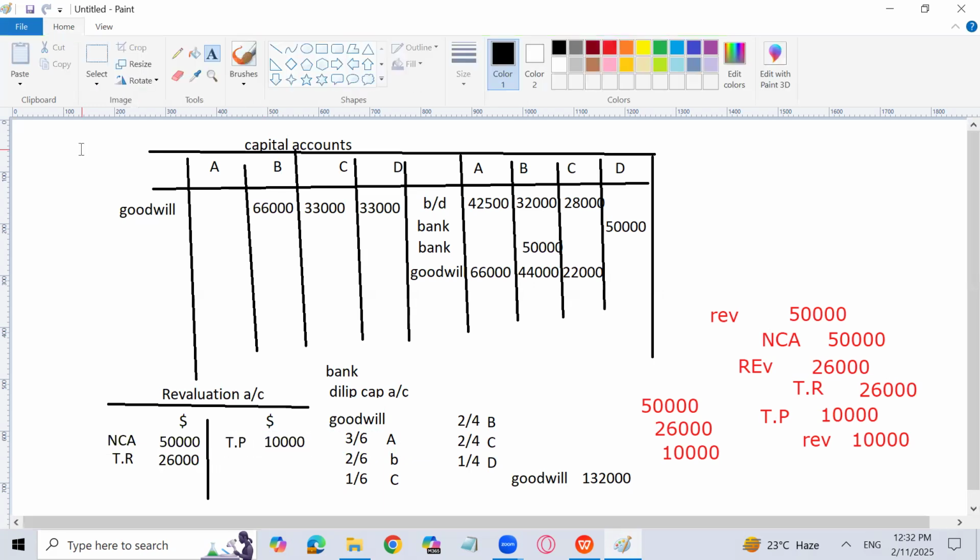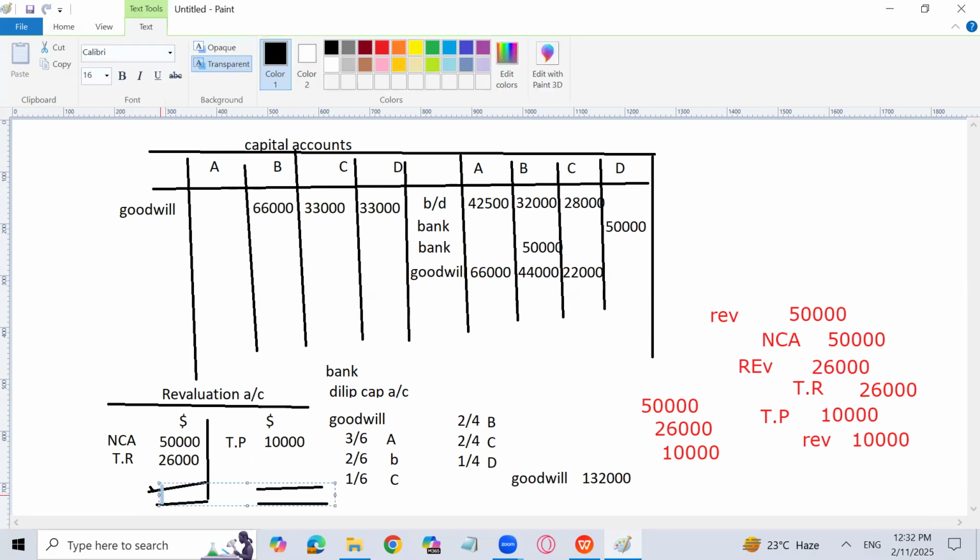Now you can go for the update of this. We are going to have a revaluation loss, actually, right? In total, the debit side is heavier. I will write here 76,000, and here also 76,000. And with 10,000 on the credit side, 66,000 is the loss. That will be distributed between the old partners with the old ratio.